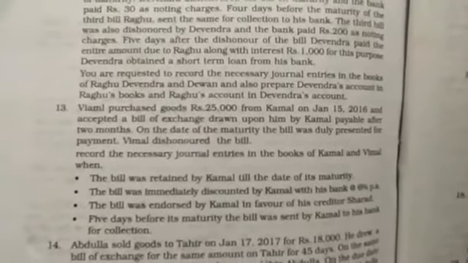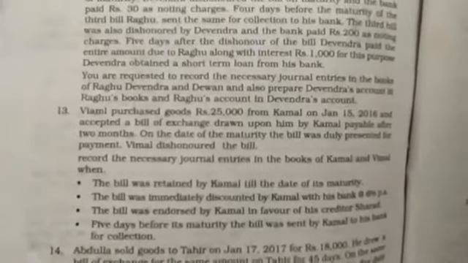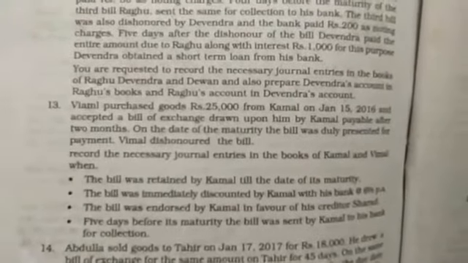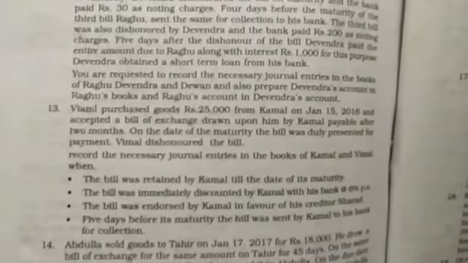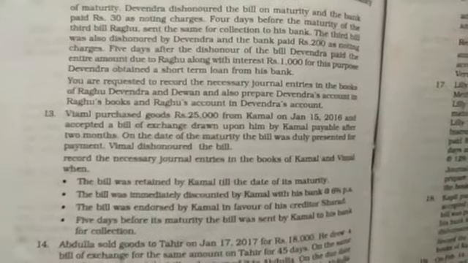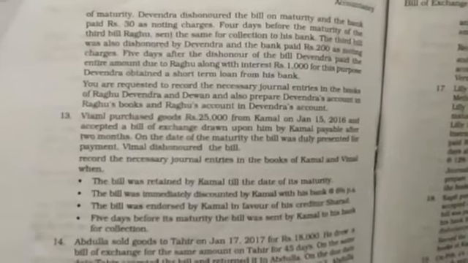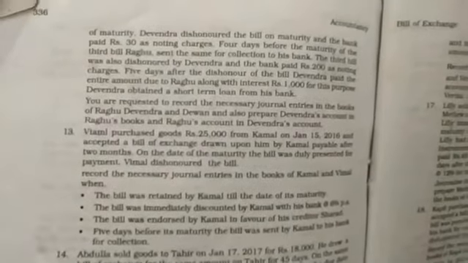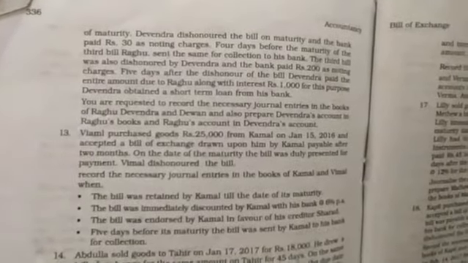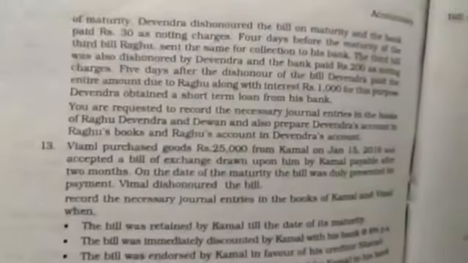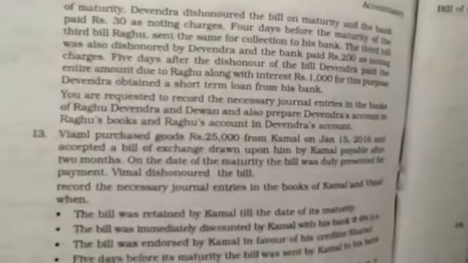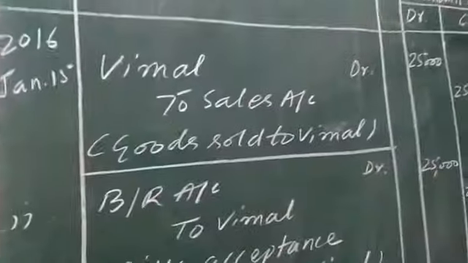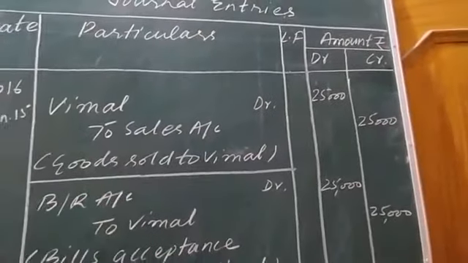The usual general entry which we pass for selling of goods in the books of the drawer, or the seller, will be passed here. The basic entry is debtor debit to sales. The debtor here is Vimal, so Vimal will be debited and sales will be credited by the same amount, 25,000 rupees.